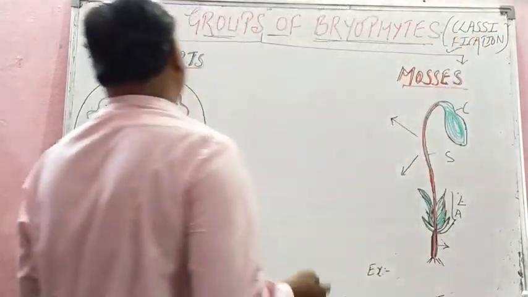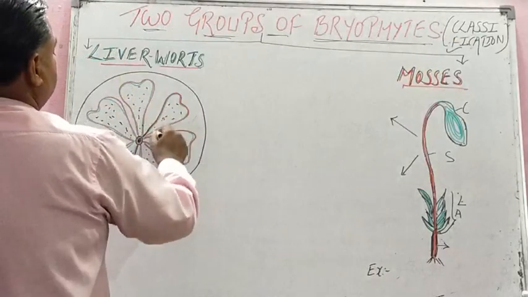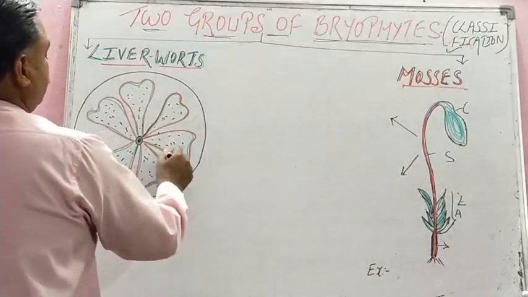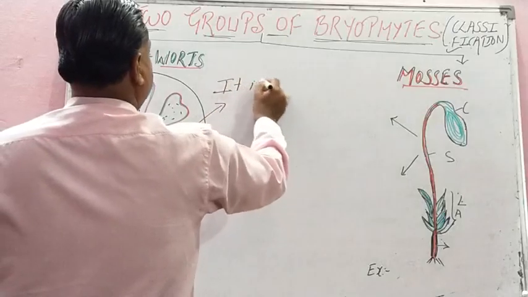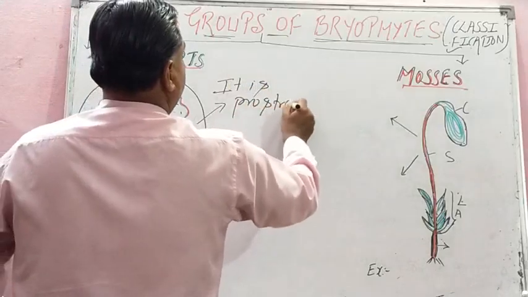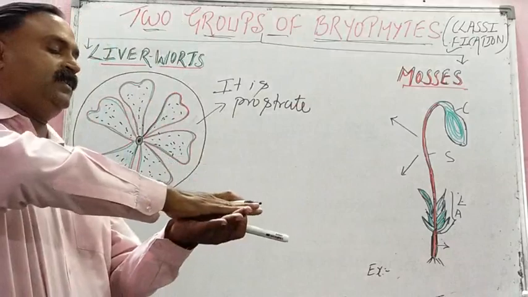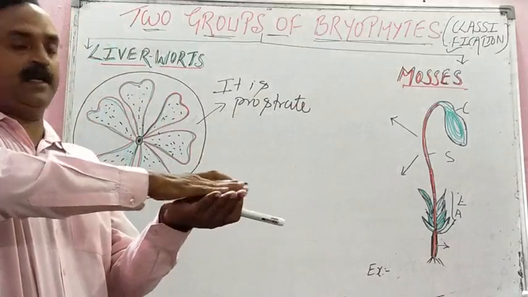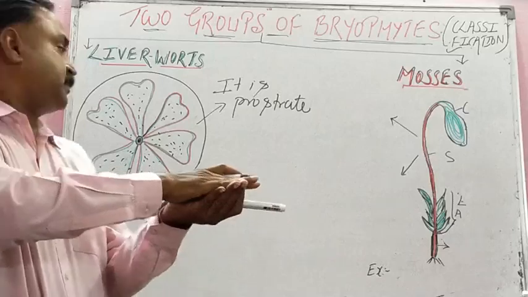In classification, first liverwort. Liverwort, students, has a thalloid body. It is prostrate. Prostrate means just the opposite of erect; it lies on the surface, on marshy places.